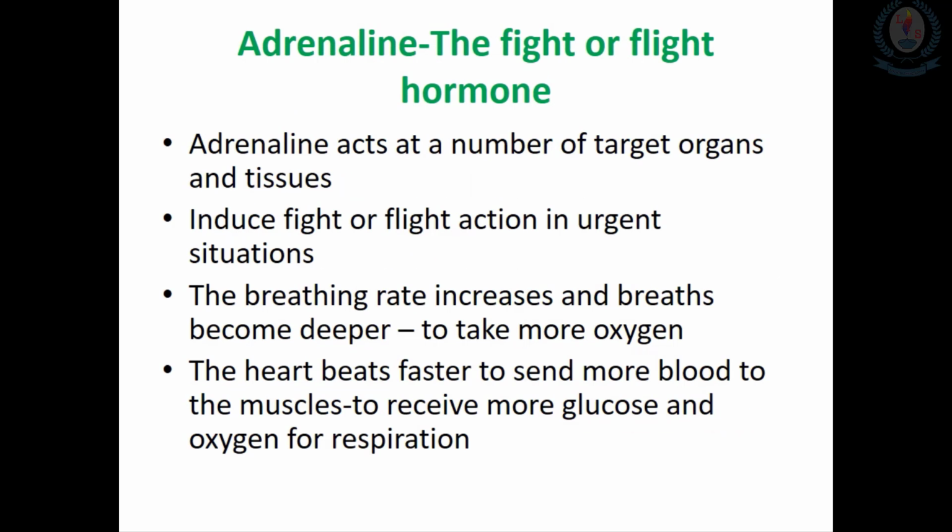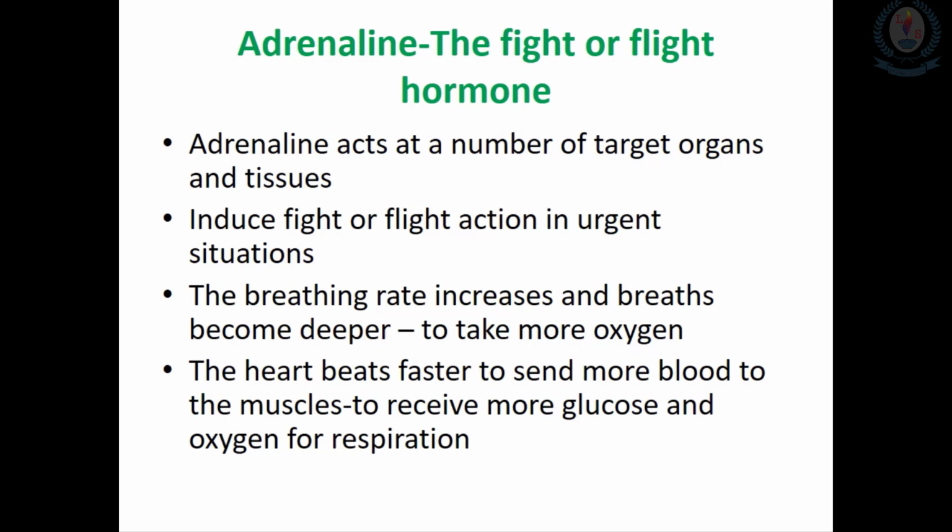Then we will move to the next endocrine gland, that is the adrenal gland. Here we are going to talk about the adrenaline hormone, which is secreted from this adrenal gland. We also call this hormone the fight or flight hormone.